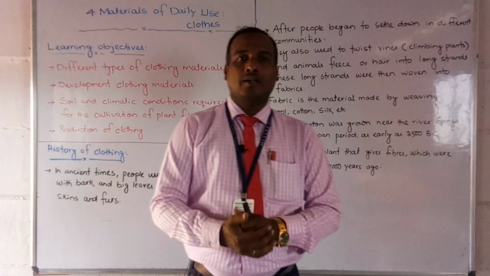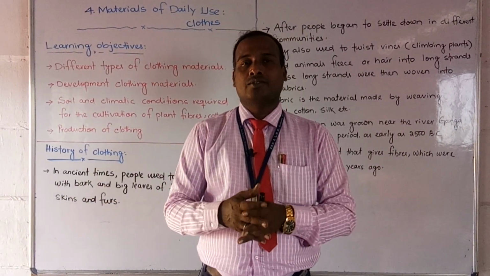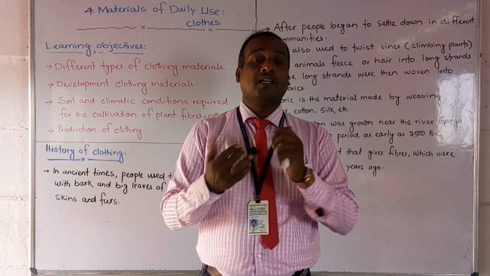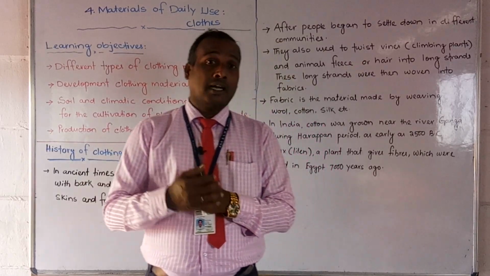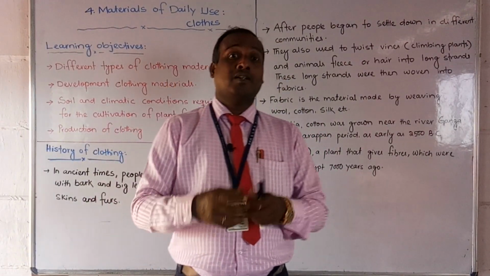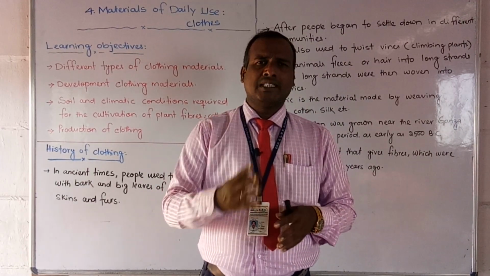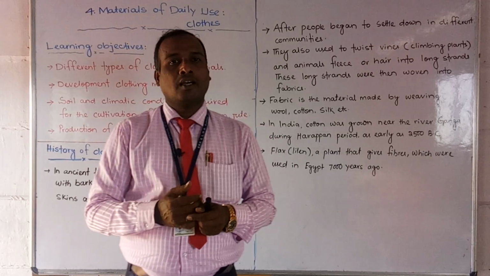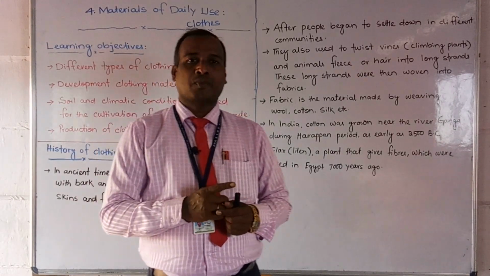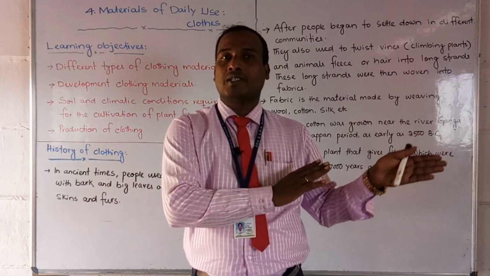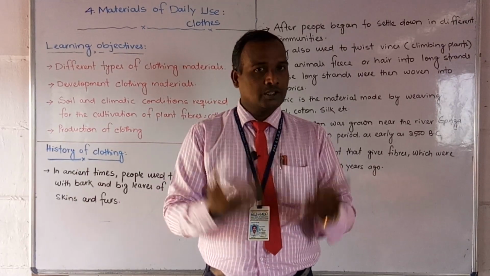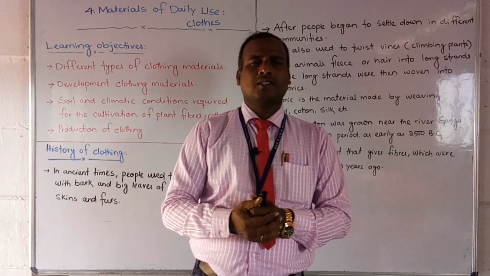In your day-to-day life, what materials are you using specially? And what are the basic needs in our life? To survive, basically three things are required. क्या क्या है? हमको खाना चाहिए, food चाहिए. Already you have studied in the previous classes what the foods are, what the components of food are. Second thing, what is that?